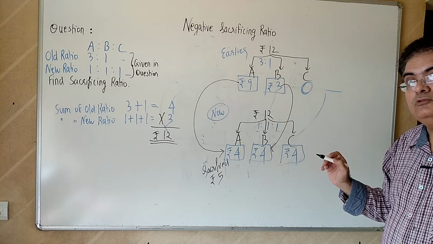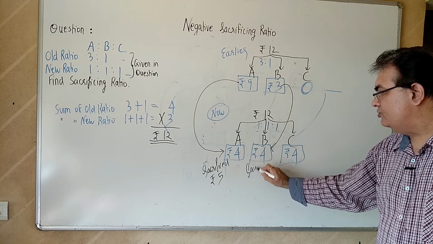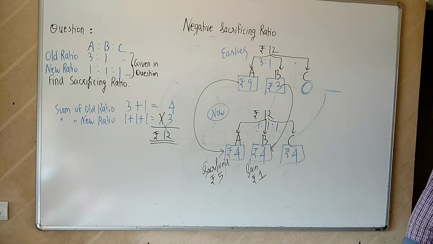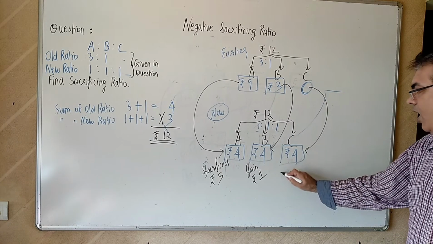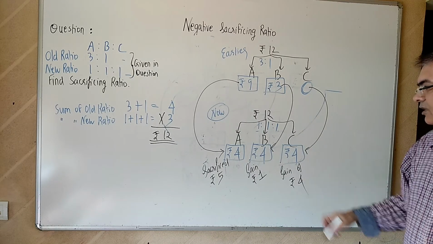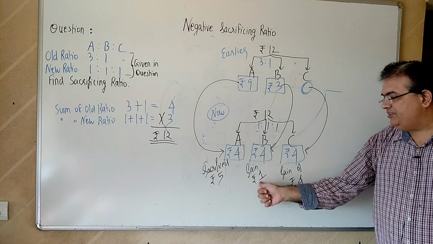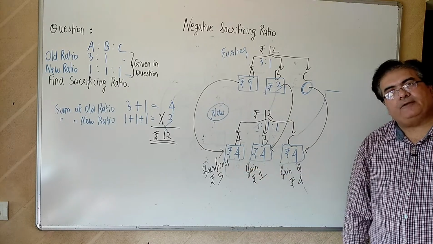Wow! Earlier he was getting 3, now he is going to get 4. Wow! So it's a gain of rupees 1. And of course C को पहले कुछ नहीं मिलता था, अभी 4 मिल रहा है. Wow! So gain of rupees 4. The sacrifice of A, 5, matches with the gain of B and C. 1 plus 4 equal to 5.